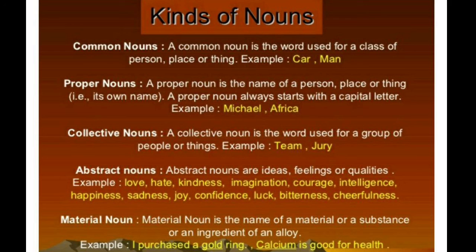If we have very good bones, probably the structure of our body, the health, by the willing of the Almighty, inshallah, will be healthier. That is what it means here. So calcium here is the name of a substance or material, so it is considered a material noun.